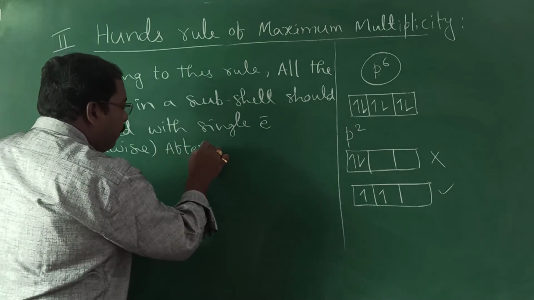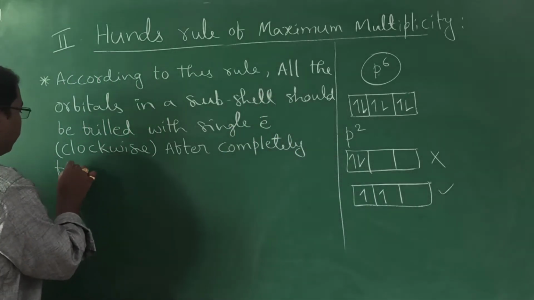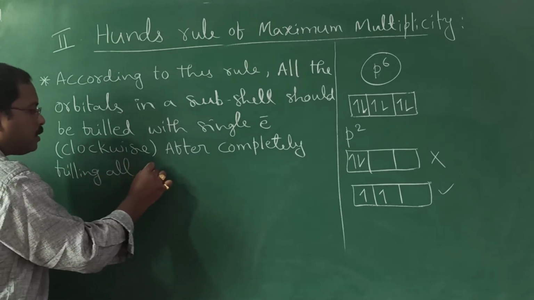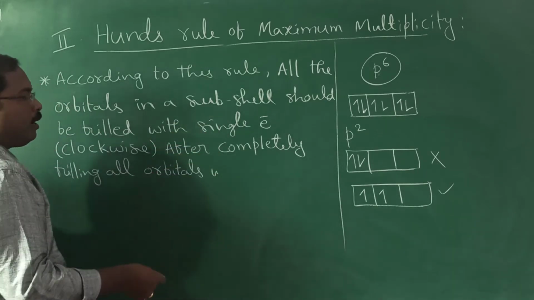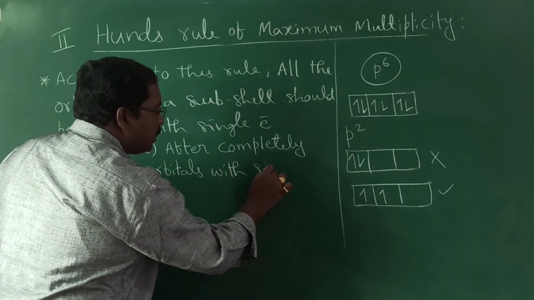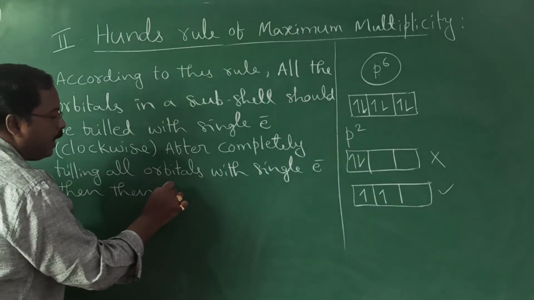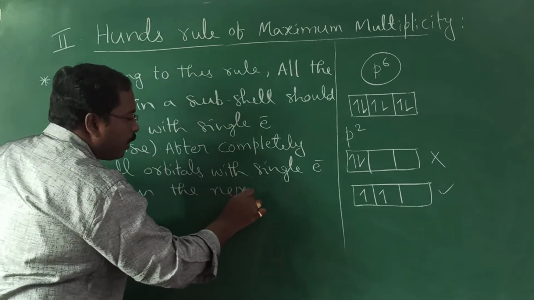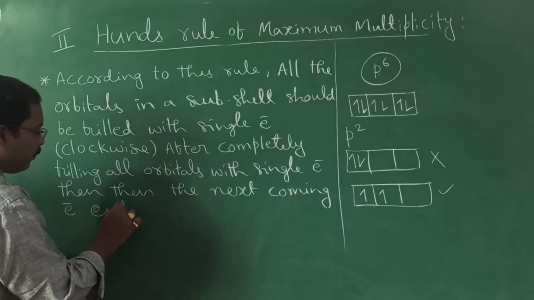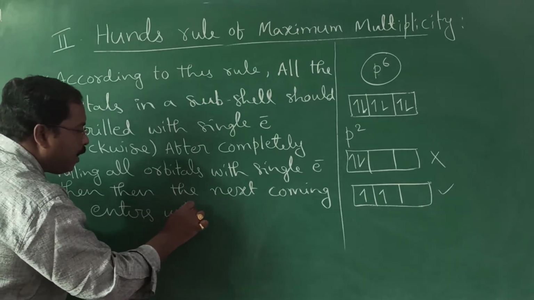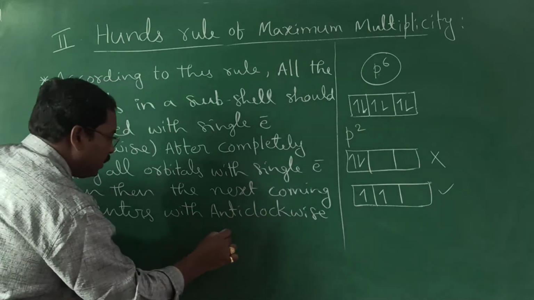After completely filling all the orbitals with a single electron, then the next coming electron enters with anti-clockwise direction.